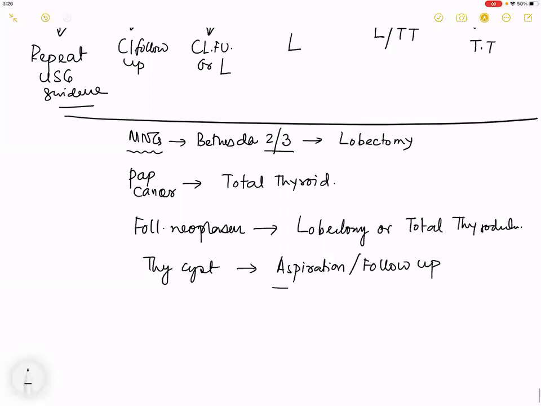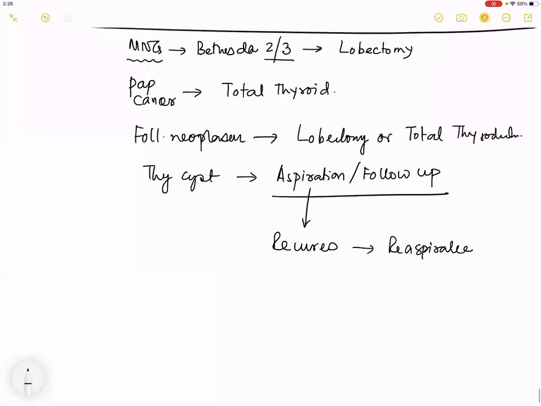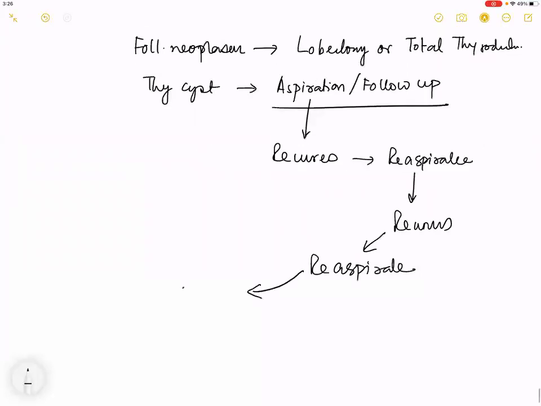What is important is, if a thyroid cyst on aspiration recurs, reaspirate. If it again recurs, reaspirate. बोलो वाह कितना बार करेंगे सर आप reaspirate? If it now recurs, lobectomy. Please go for a lobectomy.